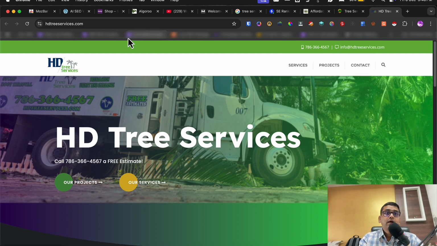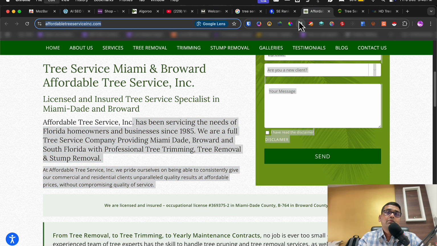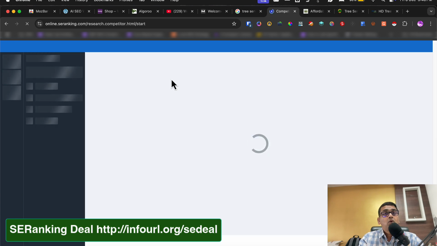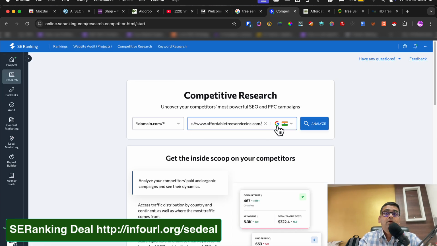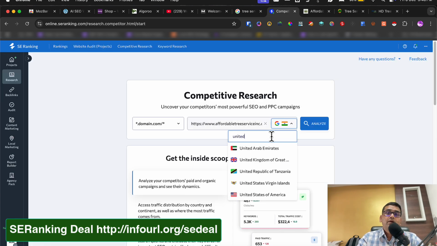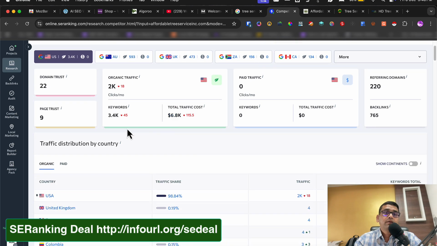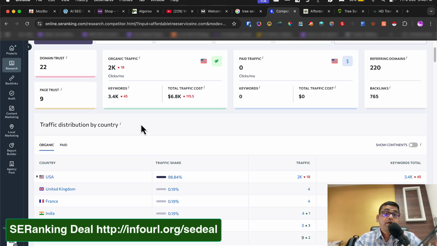Now let's see how the traffic is going. Even if they are ranking number 1, we may be able to explore better. So I want to go to my SE Ranking account. Okay, so they have 3.4k keywords.